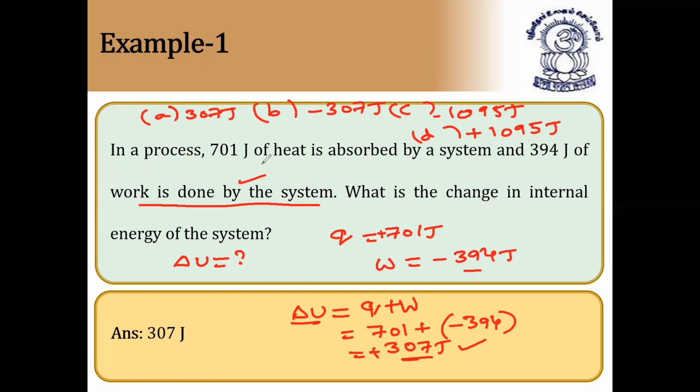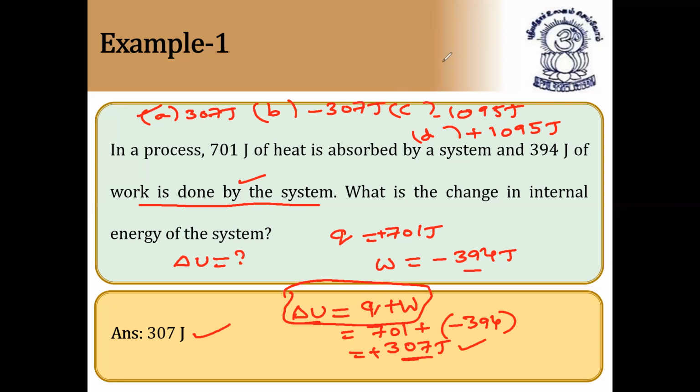Suppose 701 joules of heat is removed from the system, then Q should be taken as negative. Absorbed and removed, they will give in the sentence. So here sentence formation is most important. Try to understand the numerical. The formula is simple, that is delta U is equal to Q plus W. This formula will never change, but there are a lot of confusions. I hope it is clear. For this sum, the options they'll give are plus 307, minus 307, minus 1095, plus 1095 joules, with addition and subtraction products and sign differences. So here the answer is option A.